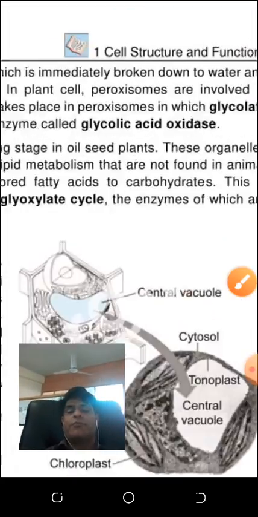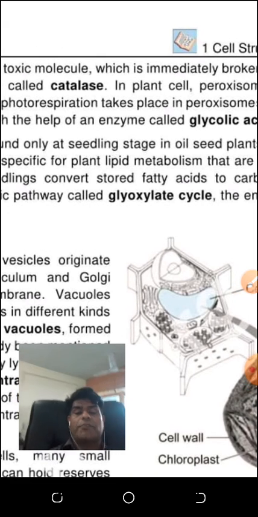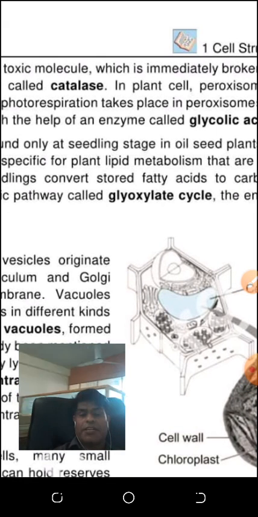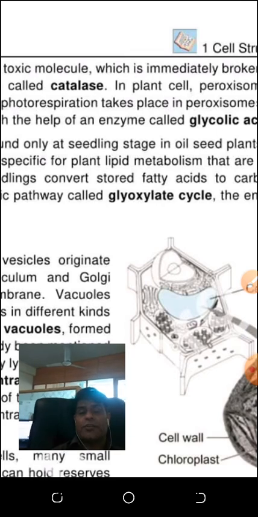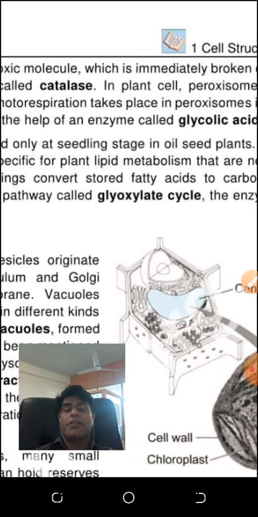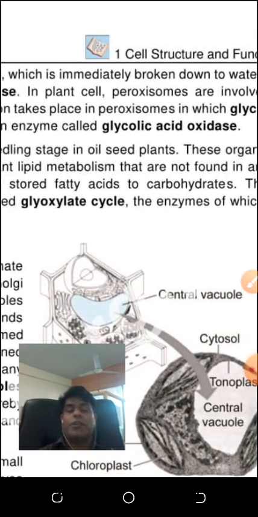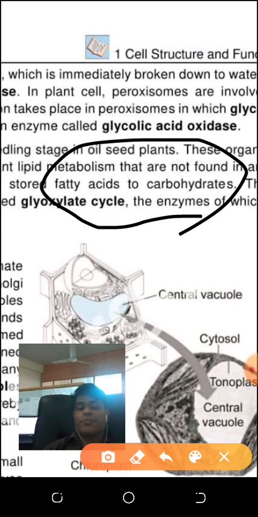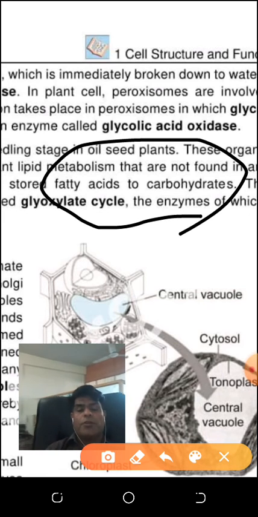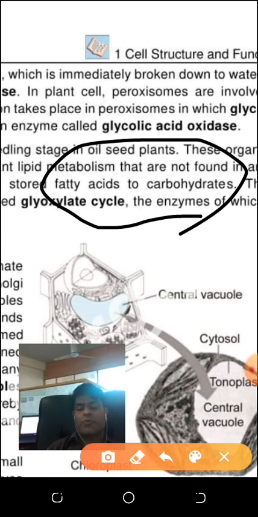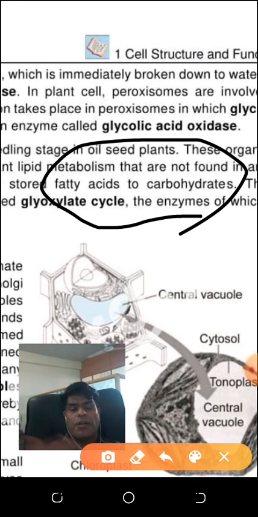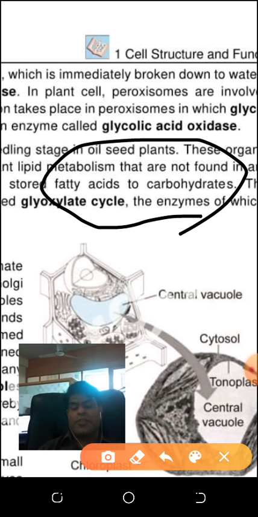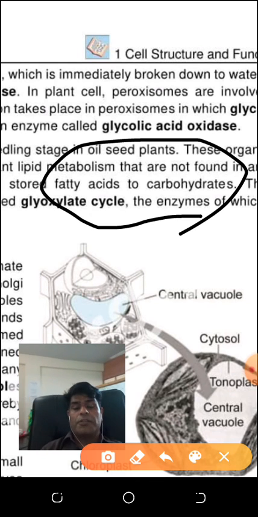Okay, we will now discuss the glyoxylate cycle. What is the glyoxylate cycle? The glyoxylate cycle is the cycle in which, once again I am telling you, lipid-rich seeds convert the fatty acids into carbohydrates, meaning starch. When starch is formed, glucose is formed, because enzymes to convert starch to glucose are present in the plants, and that glucose will take part in respiration by reacting with oxygen to form carbon dioxide and water in the mitochondria.